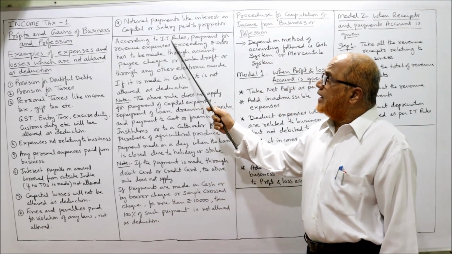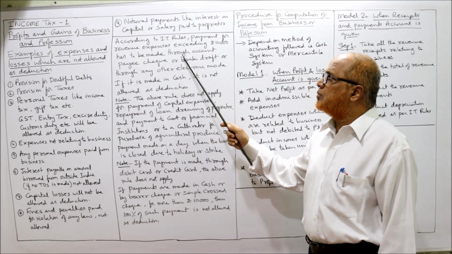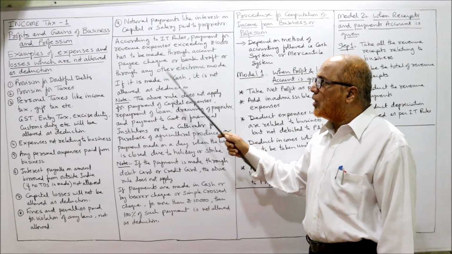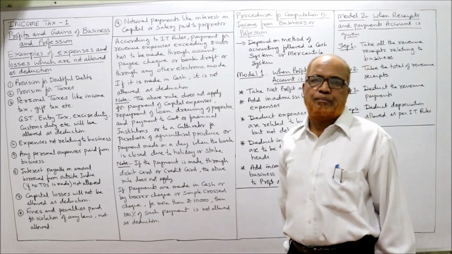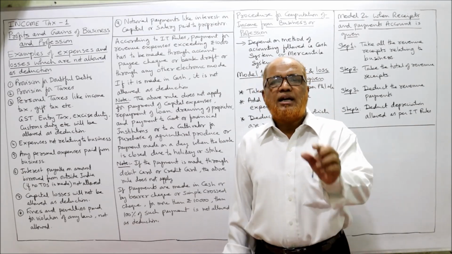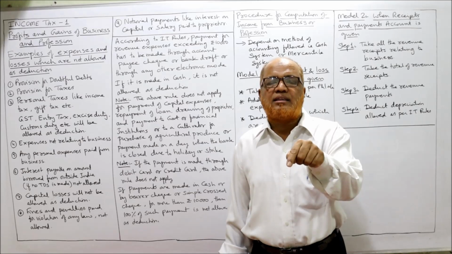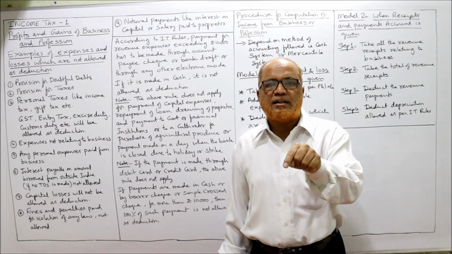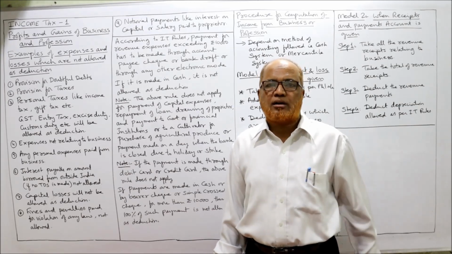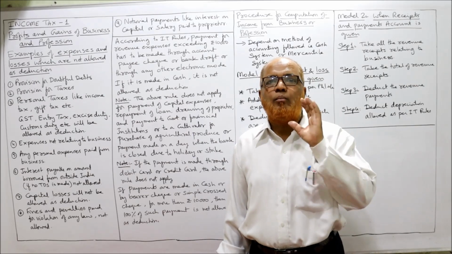Now, according to IT rules, payment of revenue expenses exceeding 10,000 has to be made through account payee cheque or bank draft or through any other electronic mode. Specifically, one provision given by the income tax rules is that any revenue expenditure exceeding 10,000 rupees should be made either through account payee cheque, bank draft, or any other electronic mode.